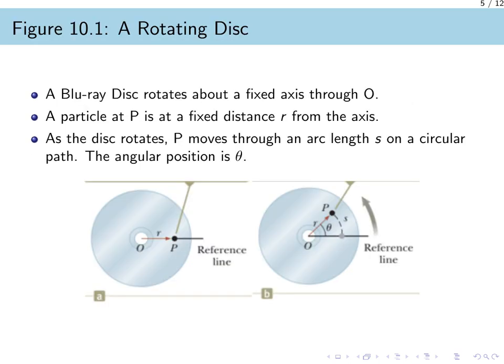This slide presents figure 10.1, which depicts a Blu-ray disc rotating about a fixed axis. The axis passes perpendicularly through the center point, O. We focus on a single particle P located at a fixed distance r from the origin. As the disc rotates, this particle moves along a circular path, sweeping out an arc length s. The angle theta represents the angular position of the particle relative to the fixed reference line.